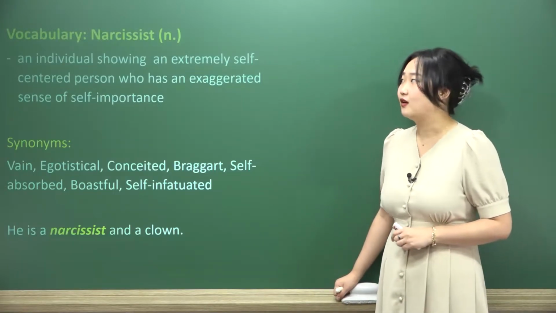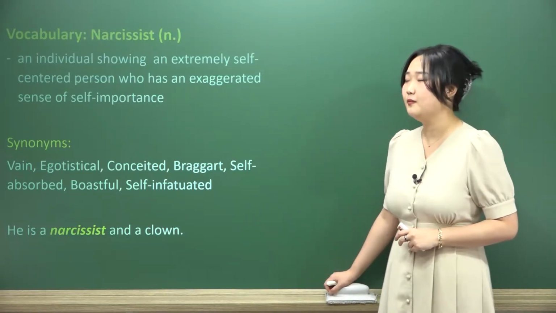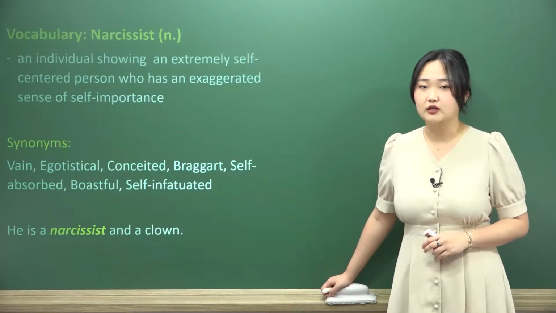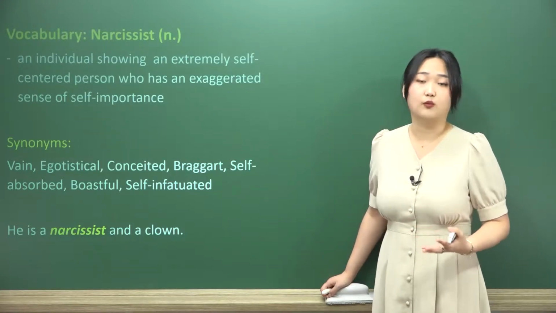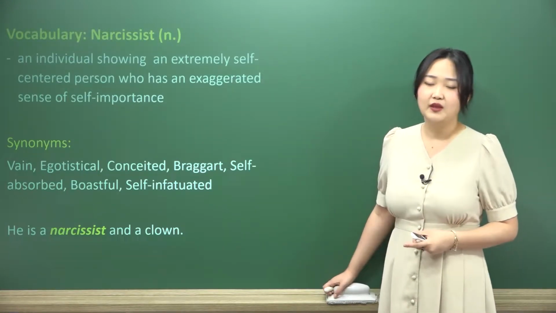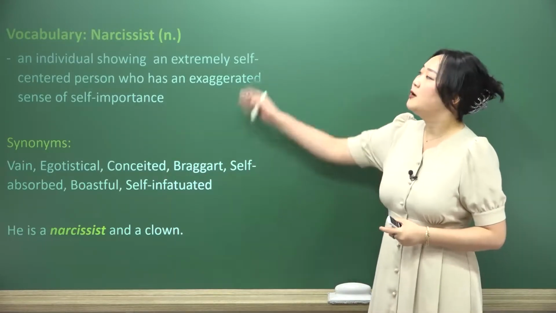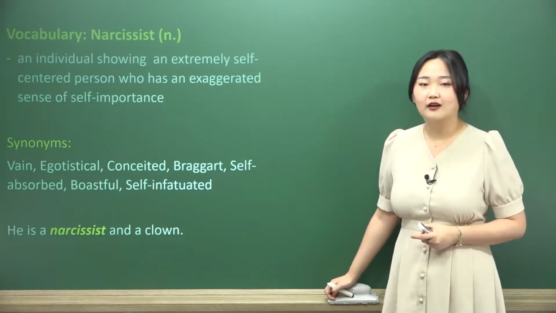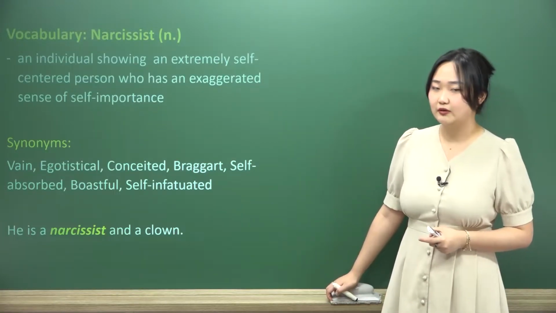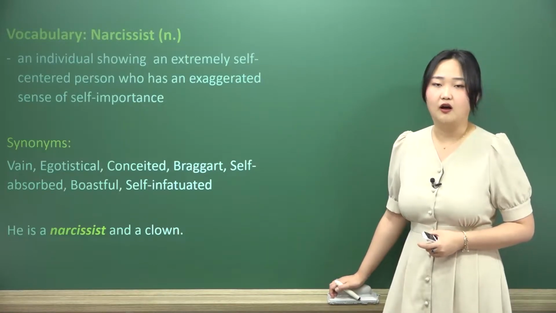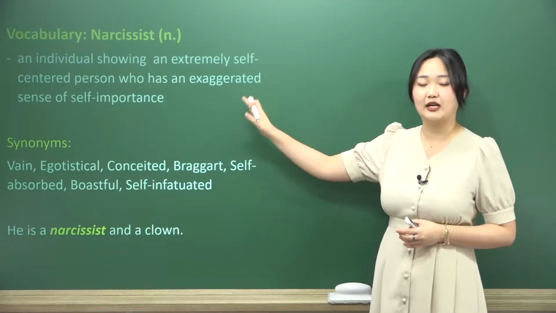But narcissism and narcissist actually came from a man named Narcissus, okay? This is actually a man's name, Narcissus, and he was, of course, cursed to be super beautiful, and he was very gorgeous, and he ended up being very mean to this one woodland spirit. Her name was Echo, and that's the exact same Echo you're thinking about. Yes, the echo, somebody calling back to you, that kind of echo. He kind of ignored her, and he was cursed, and so he fell in love with himself. He was so in love with himself that he ends up drowning. And so it becomes a part of that cruel twist of fate that he was so self-centered, he was so in love with himself that it actually became his downfall.